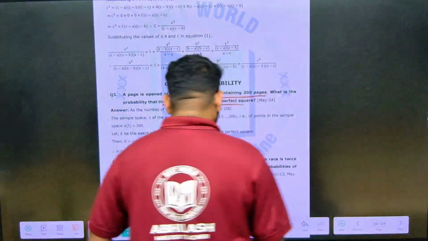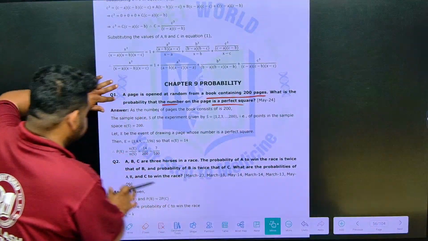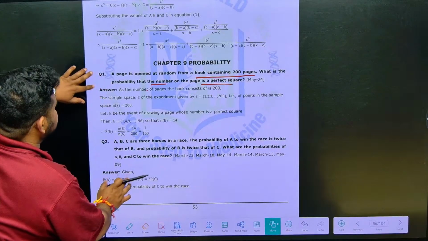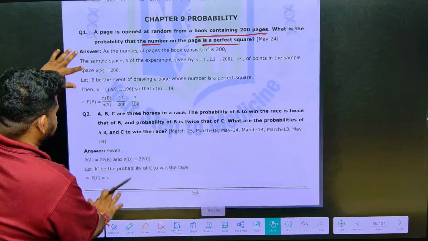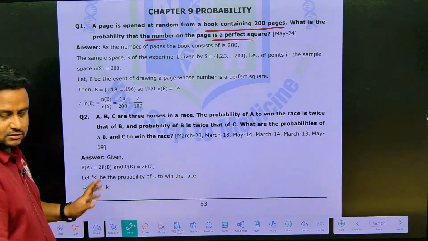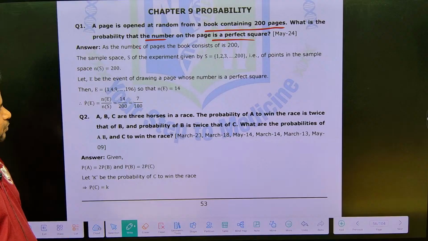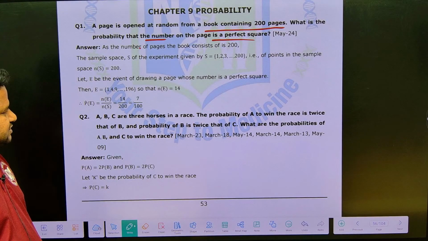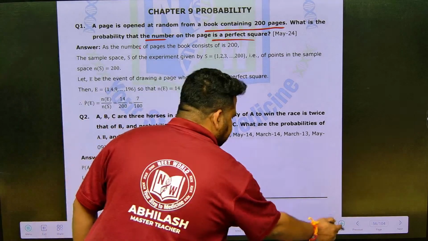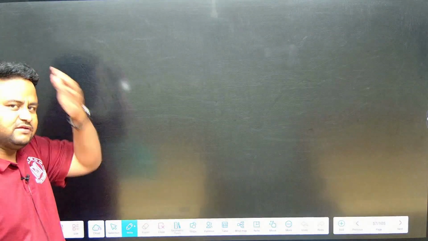Okay, all right, have a look at it. The third question, I think this is the second question. As far as this is the third question. A, B, C are 3 horses in a race. The probability of A to win the race is twice that of B, and the probability of B is twice that of C. What are the probabilities of A, B, C to win the race? This question we have also solved in even LAQs, but it is done in a different way.